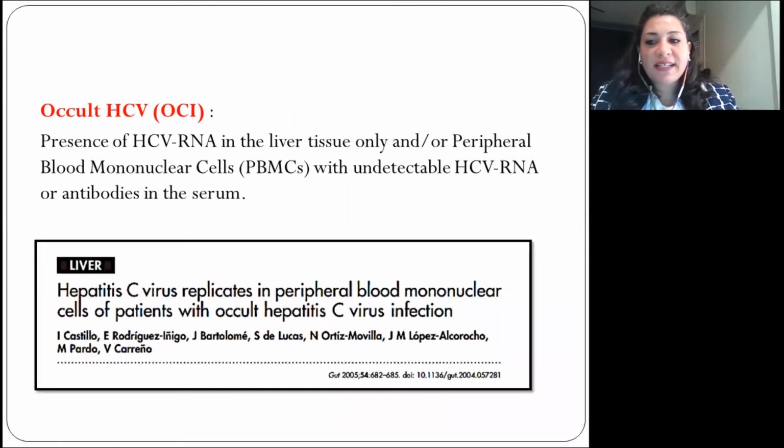So, occult hepatitis C is the presence of hepatitis C virus RNA in the liver tissue and/or peripheral blood mononuclear cells, with undetectable hepatitis C RNA and antibodies in the serum. This was described by Castillo et al. in 2005, where he found hepatitis C virus replicating in peripheral blood mononuclear cells.